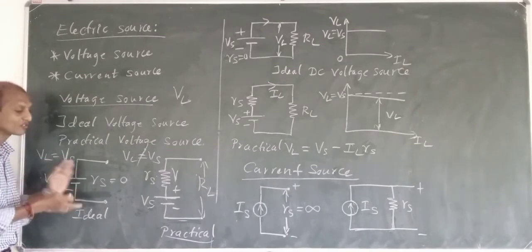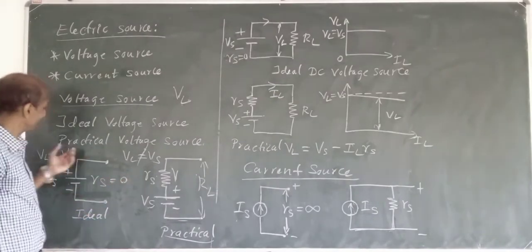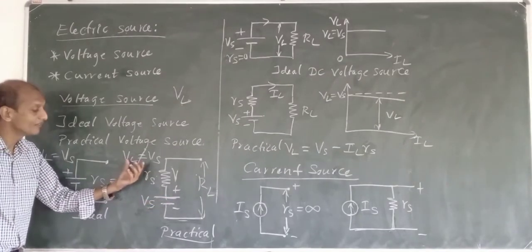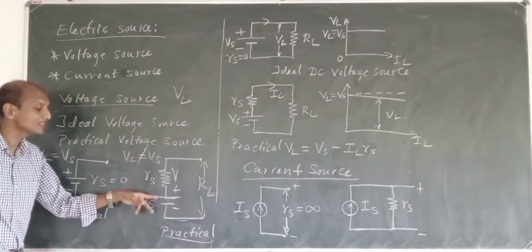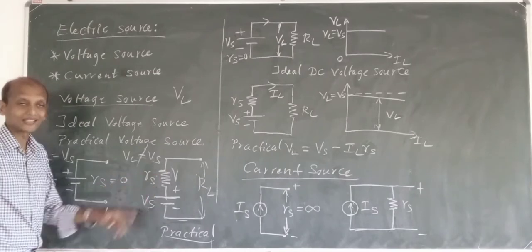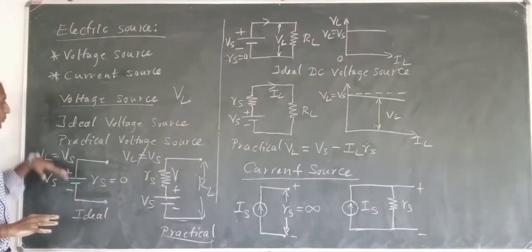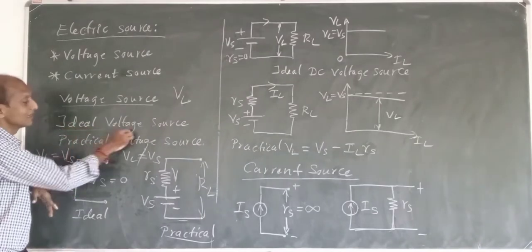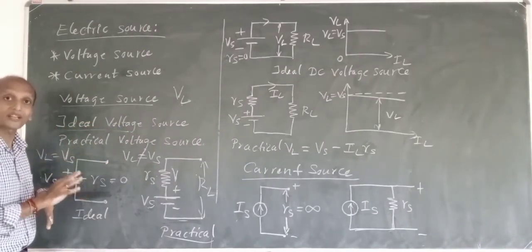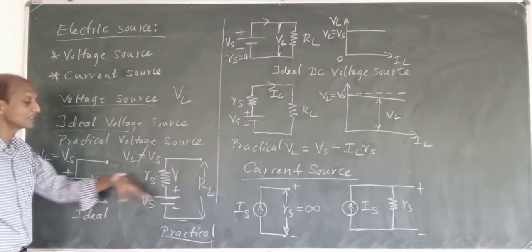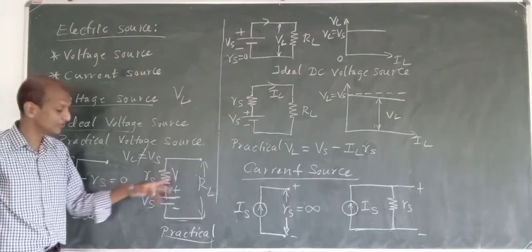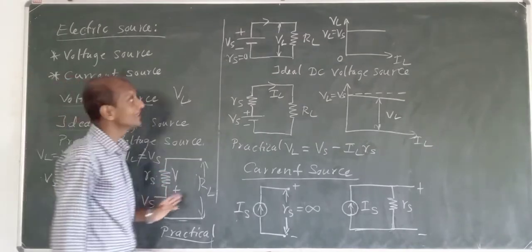So all of this voltage will be available at the load. Then I can say that VL equals Vs. Practically it is not happening so. VL will be less than Vs because some voltage will be dropped across RS. So, understood all about the ideal voltage source and practical voltage source. This is an imaginary voltage source, which is not practically possible. This is the practical voltage source, where the internal resistance comes in series with the voltage source. Fine. Yes.